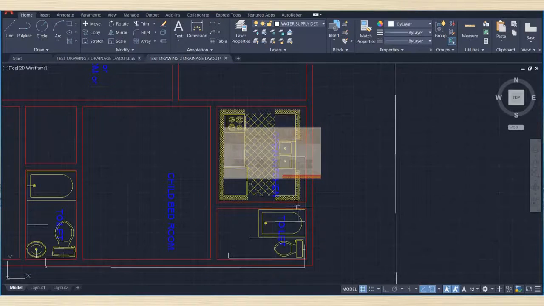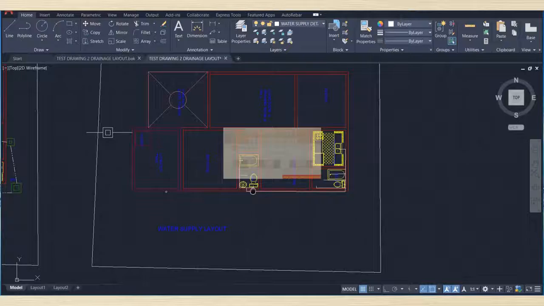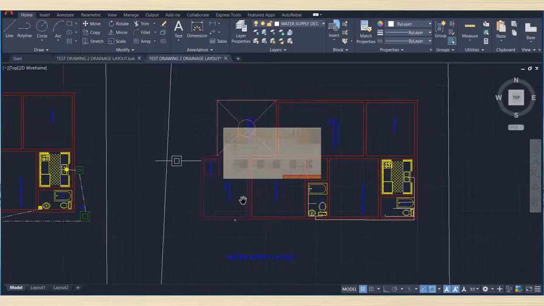So this is nothing but a water supply plug, and from this we'll take one more connection here.